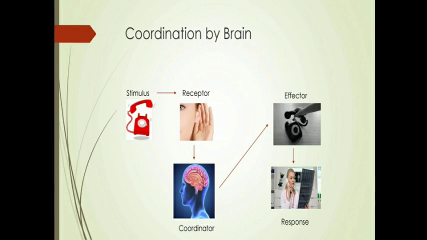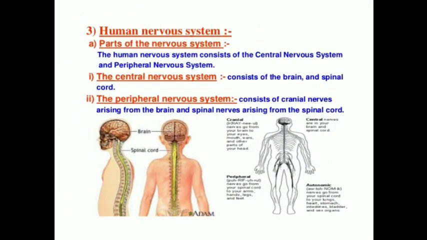So see here the image, the effector. What is the effector here? You can find the arms, right? The hands which receive the phone receiver. So the hands are the effector, and from there what is the response? They are responding by talking, right? So this is the coordination of the brain, how it takes place.